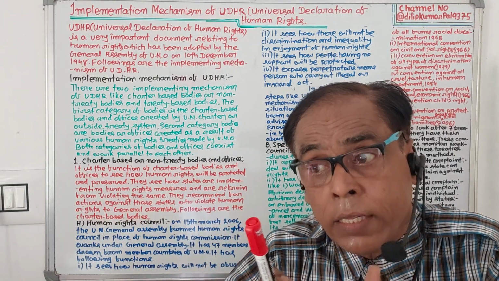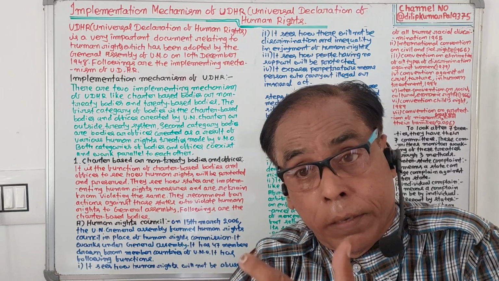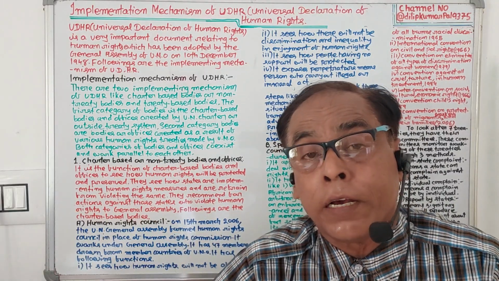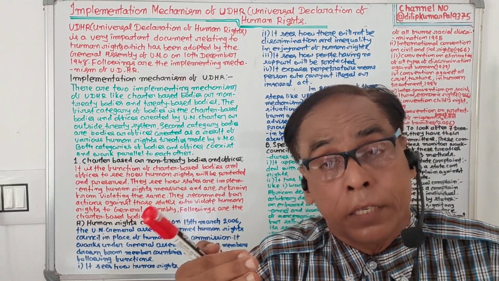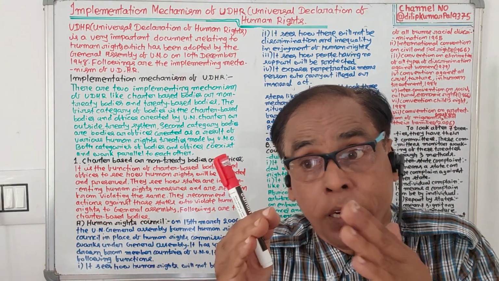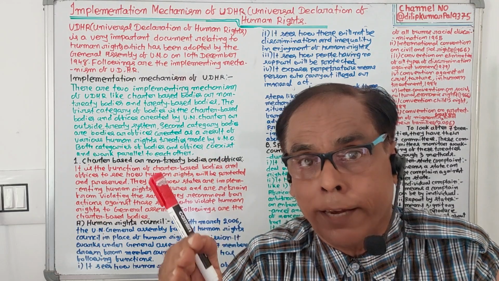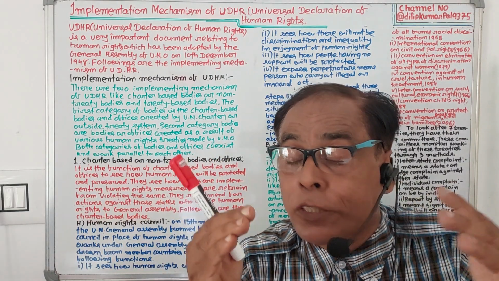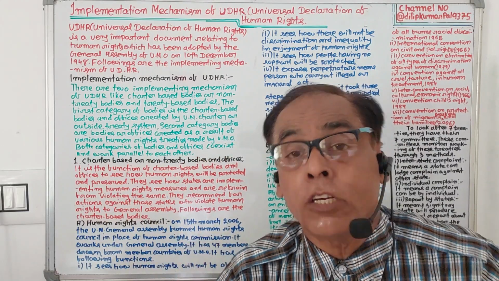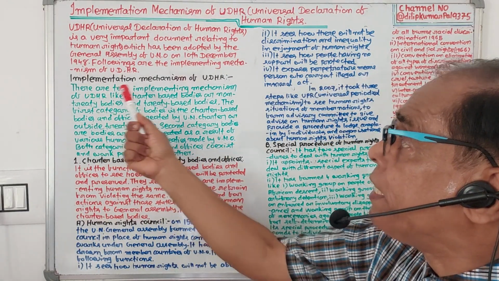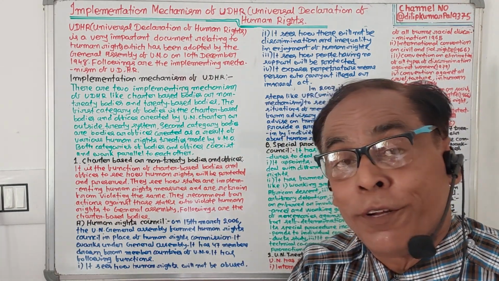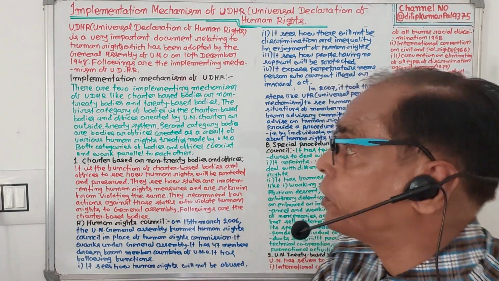But what are the implementing mechanisms, or how are these provisions being implemented? Who are implementing the provisions of the Universal Declaration of Human Rights?